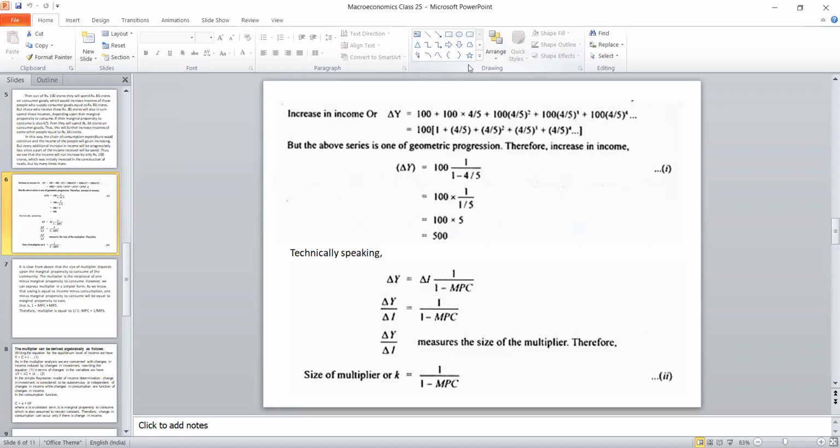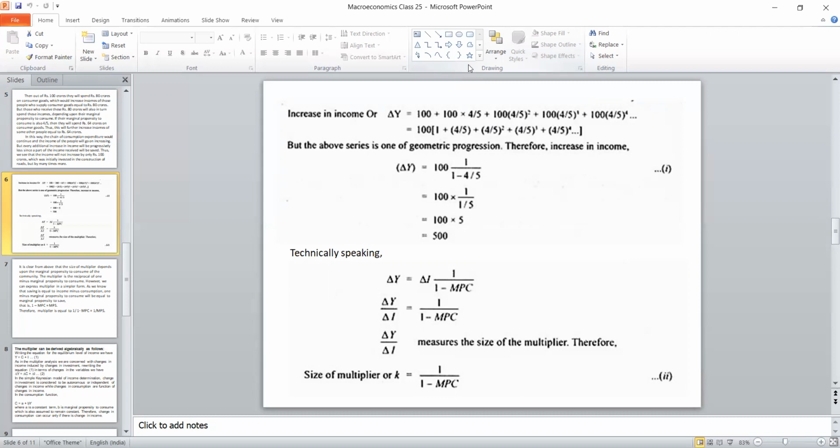So suppose it moves n times, say 10 times, then how will the formula be? Take the 100 outside. So 100 by 100 is 1, plus 100 into 4/5, the 100 cancels, 4/5. So 1 plus 4/5 plus (4/5) square plus (4/5) cube up to n terms. So what does it mean? It is a geometric progression. The easiest way to calculate the sum is 1 by 1 minus 4/5, which will be the formula.